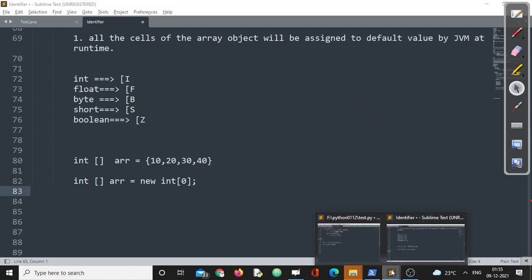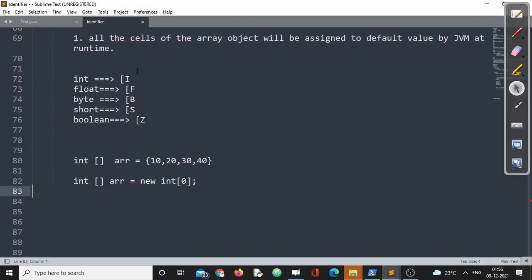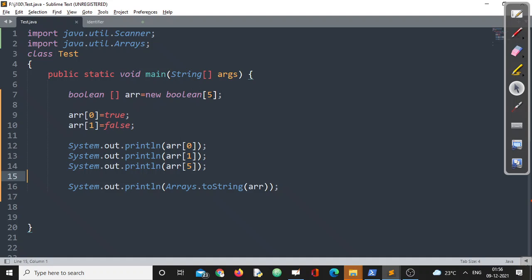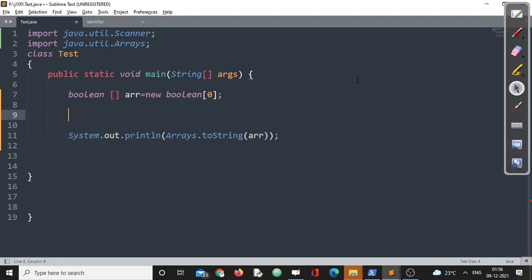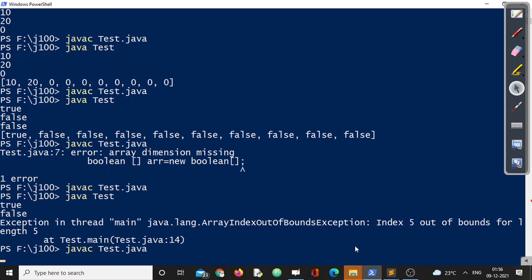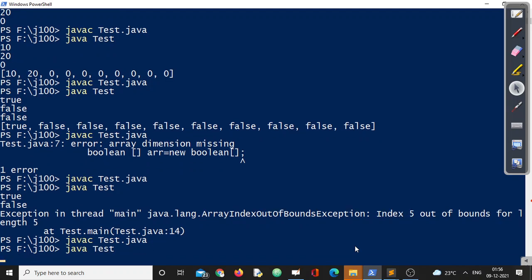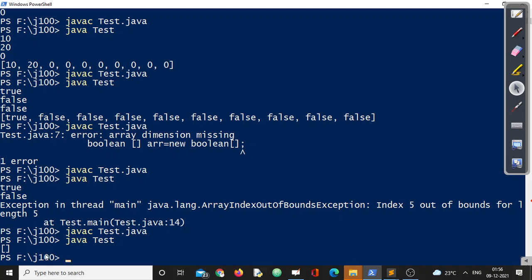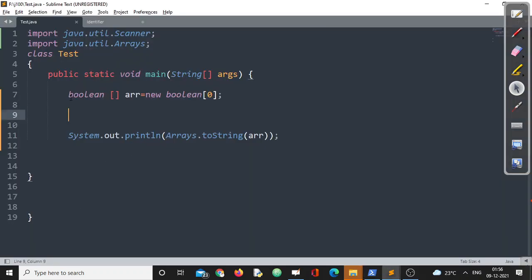Let us cross check. We have also experienced that in all other programming languages. Suppose I am writing here 0, no problem at all. Let me go for this and see what is going to happen, whether my compiler says I am fine or provides anything else. See, an empty array will be created without any element. There will be no element at all, but it is a valid statement. Make sure if there is an MCQ question, you can happily answer. Index 0 is valid, but if I write -2, this is completely invalid.